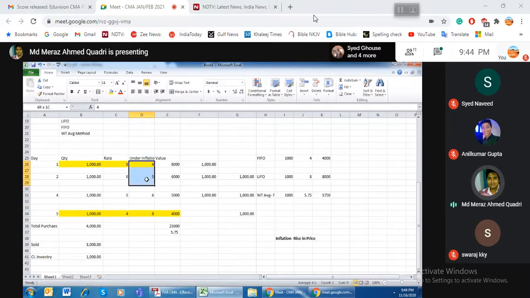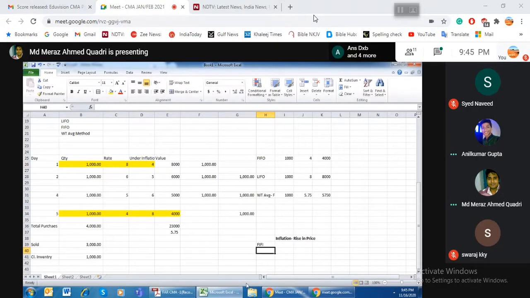So which will give us the highest value of a stock, either FIFO or LIFO? Either FIFO or LIFO. So first of all I will check.